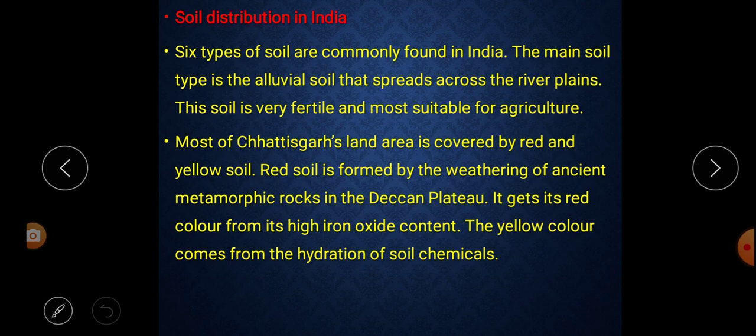So, in this paragraph, we learn that in India we find mostly six types of soil, and the main soil available in India is alluvial soil, which spreads across the river plains and is very fertile and useful for agriculture. Most of Chhattisgarh's land is covered with red and yellow soil. Red soil is formed by the weathering of ancient metamorphic rocks in the Deccan Plateau. It gets its red color from the high iron oxide content. The yellow color comes from the hydration of soil chemicals.